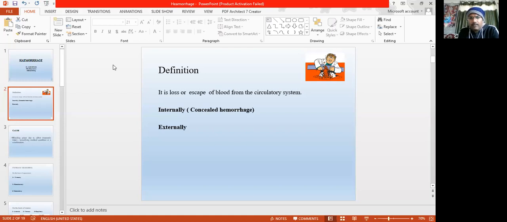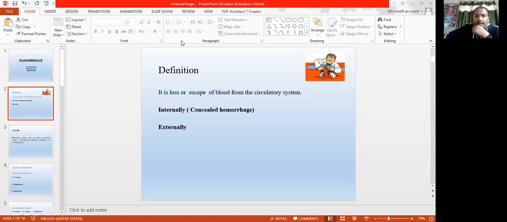On the basis of visibility, it is internal, that is concealed hemorrhage, and external hemorrhage. Concealed hemorrhage is the hemorrhage which is not seen externally. We cannot see it with our naked eyes, where the blood is coming from the circulatory system, meaning there is leaking of the blood. It is when the bleeding is inside the body, inside the brain, intracranial hemorrhage, or inside our abdomen, intra-abdominal hemorrhage.